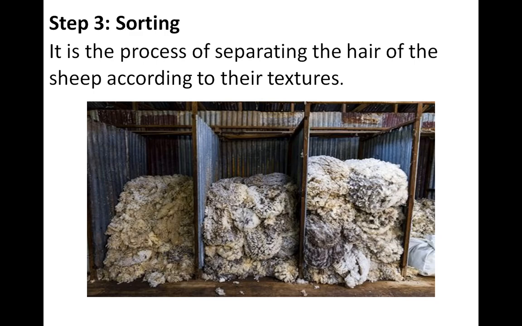One sheep's hair we remove, but there are many sheep, and each sheep has a different texture and quality of hair. So according to quality and texture we separate this hair, and that process is known as sorting.